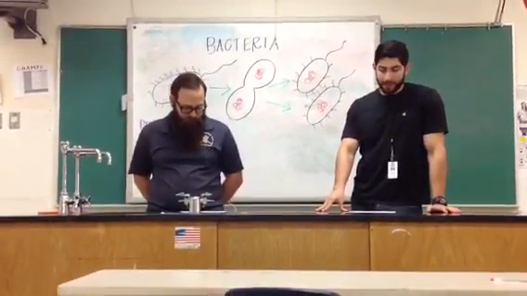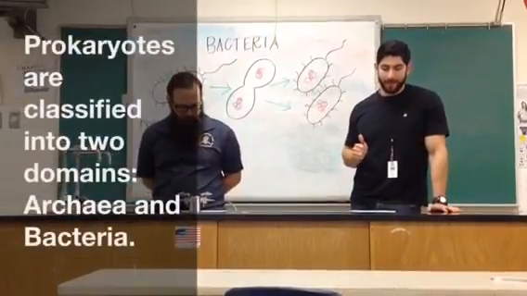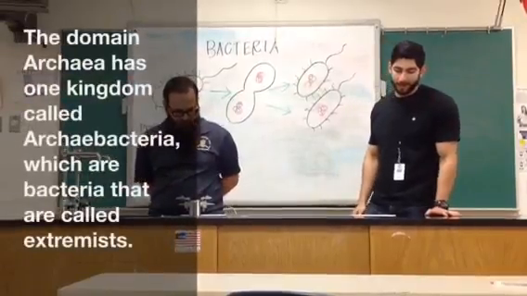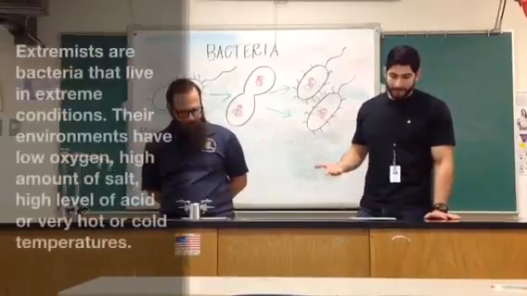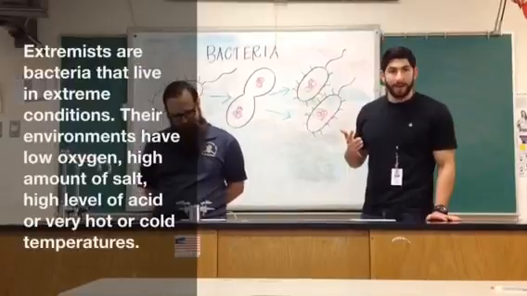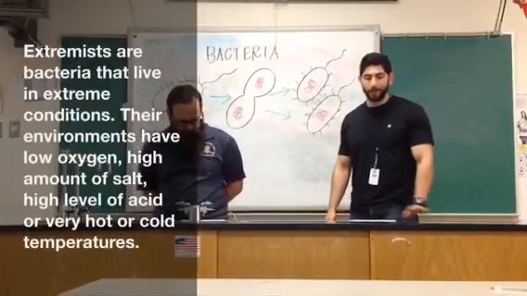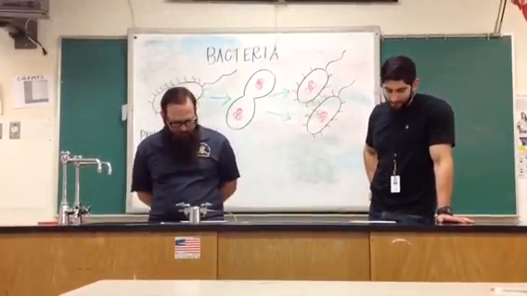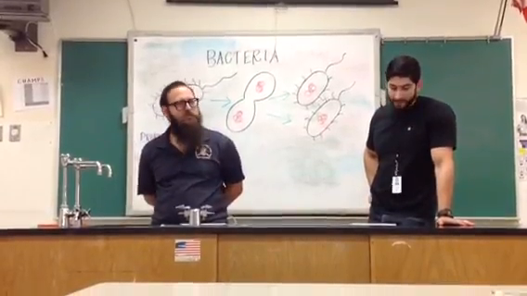You've got it. Prokaryotes are classified into two domains, archaea and bacteria. The domain archaea has one kingdom called Archaeobacteria, which are bacteria that are called extremists. Why are they called extremists? These bacteria live in extreme conditions, environments such as low oxygen, high saltiness, very acidic, or even in very high or very cold temperatures. Are those the bacteria that live in hot springs, such as those in Yellowstone National Park or in deep ocean vents? Yes, those are the ones.